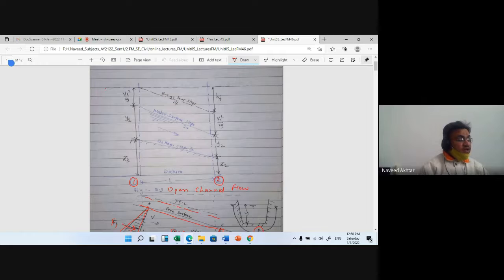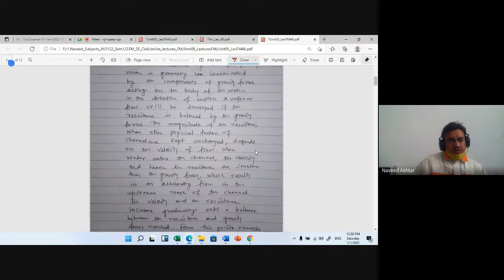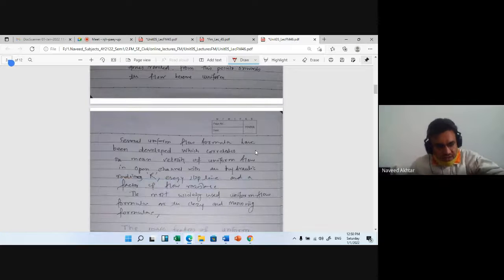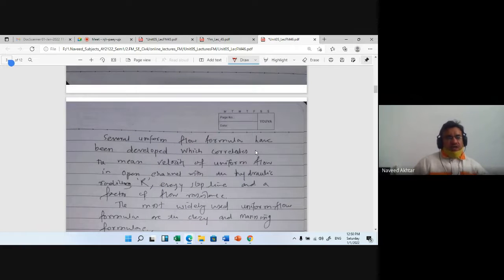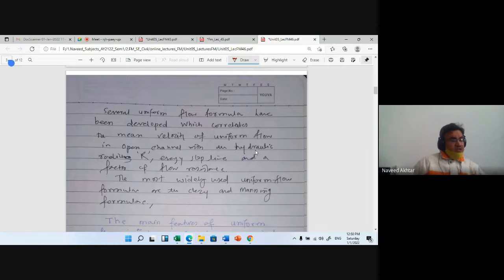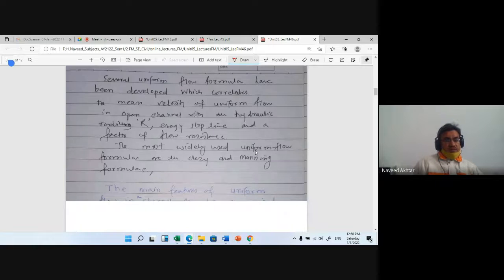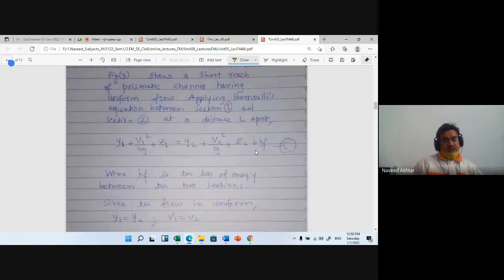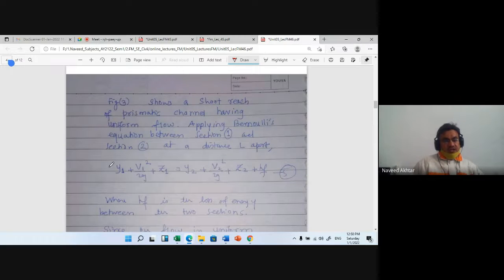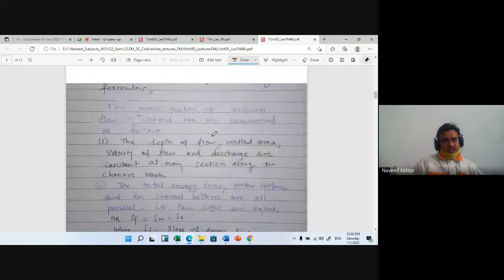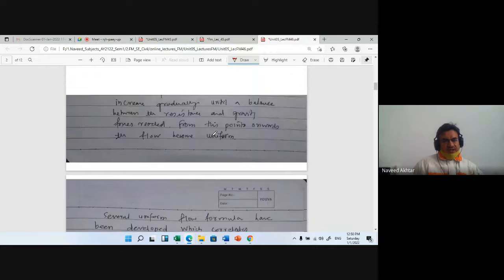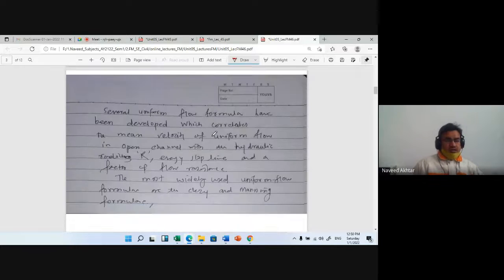The most widely used uniform flow formulas are Chezy's formula, named after the scientist, and then some modification was done by Manning, called Manning's formula. There are certain assumptions for these formulas. You can see one by one, along with the continuity equation for the flow. I will read it so you can understand.